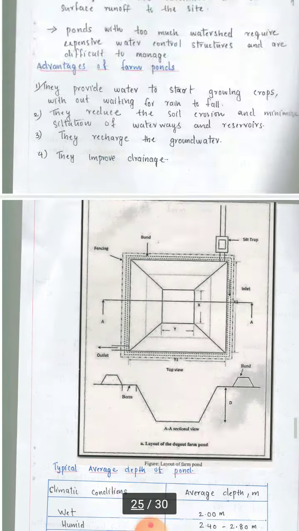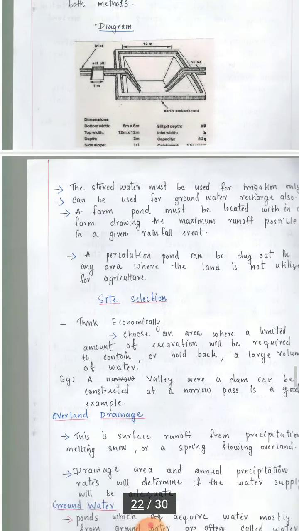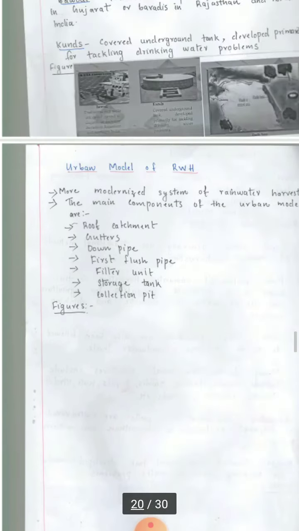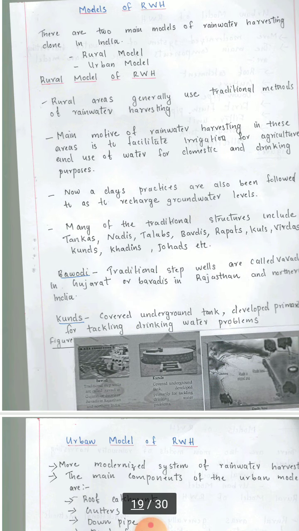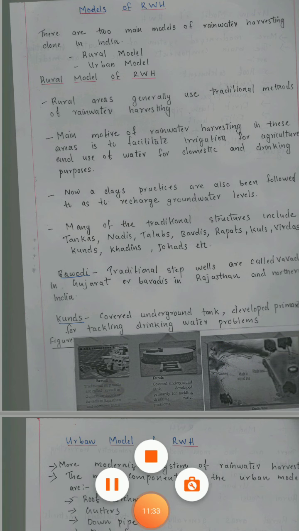So this is about the ponds, that is the farm ponds, how it has to be constructed, and the models of rainwater harvesting systems both in case of the urban and the